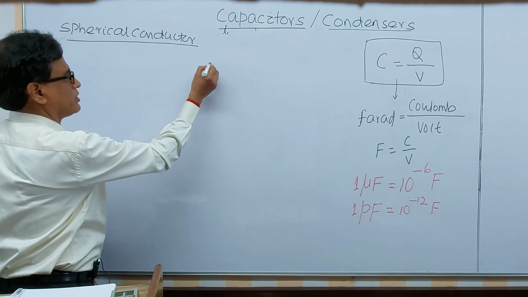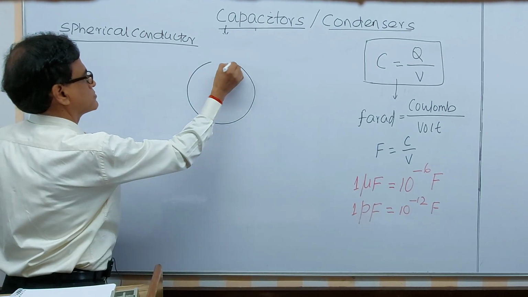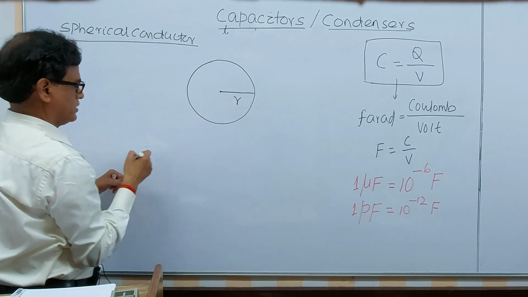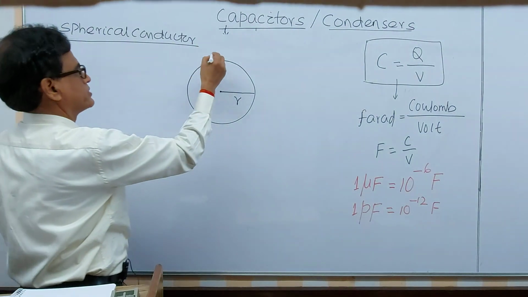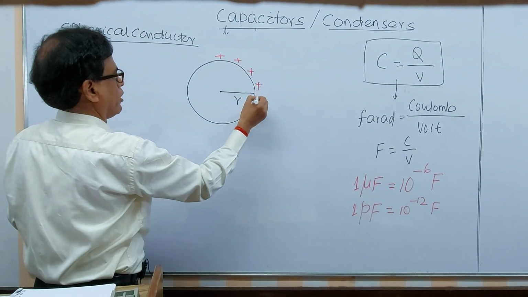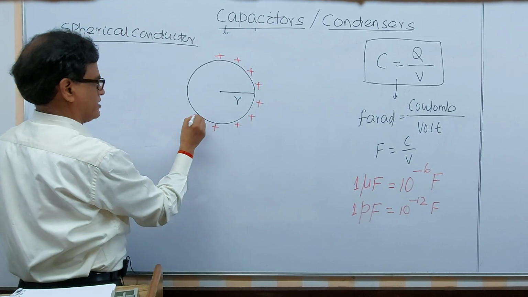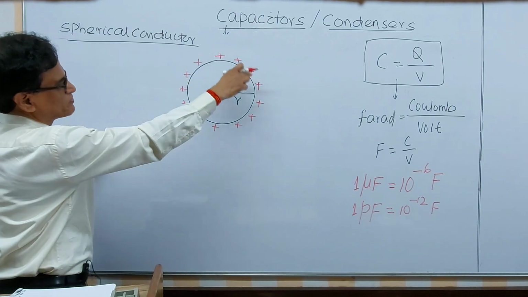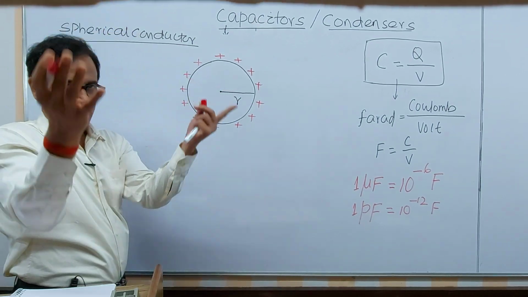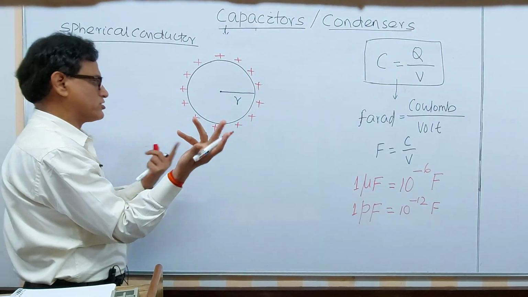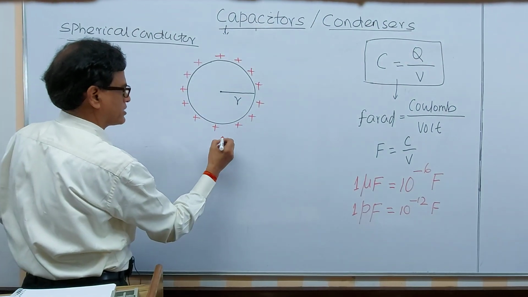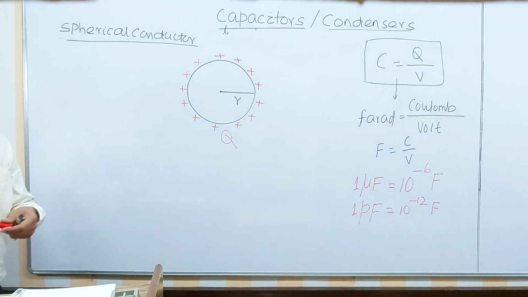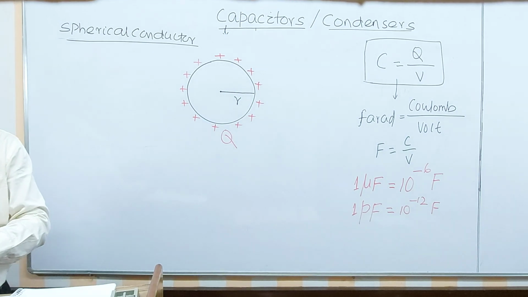Now, for a spherical conductor, you can take a spherical conductor of radius r. Let this conductor be positively charged, and questions on potential may be asked in this exam. So this is a spherical conductor, just like a sphere of radius r, and over the surface we can say the charge will be q.